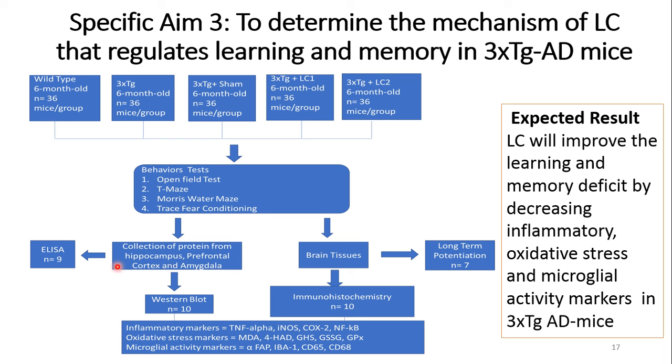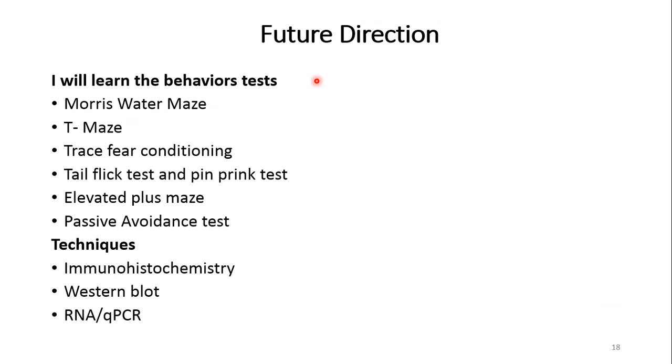Then I will perform ELISA, long-term potentiation, Western blot, and immunohistochemistry for inflammatory markers, oxidative stress markers, and microglial activity markers. The expected result of this experiment is LC will improve the learning and memory deficit by decreasing the inflammatory, oxidative stress, and microglial activity markers in 3xTg AD mice.